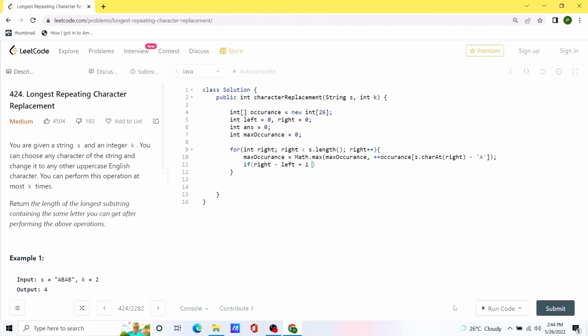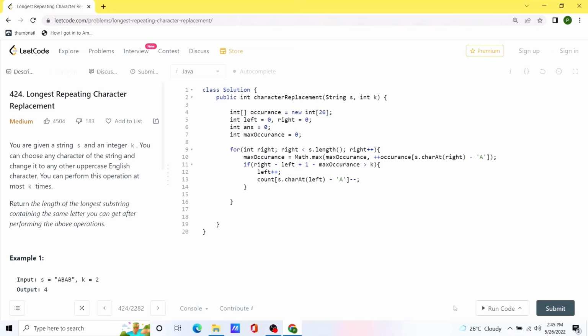If the length minus whatever the maximum occurrence is, if that is greater than k, which means that the current substring is not valid, then we will have to update the value of the left variable, and we will also have to decrement the count located at the current left character of the given string.